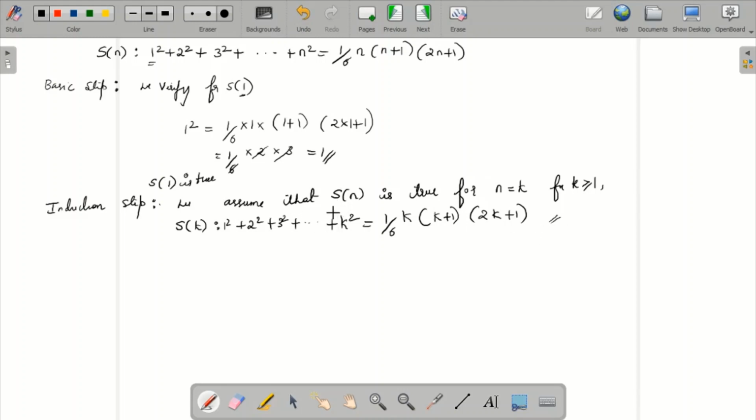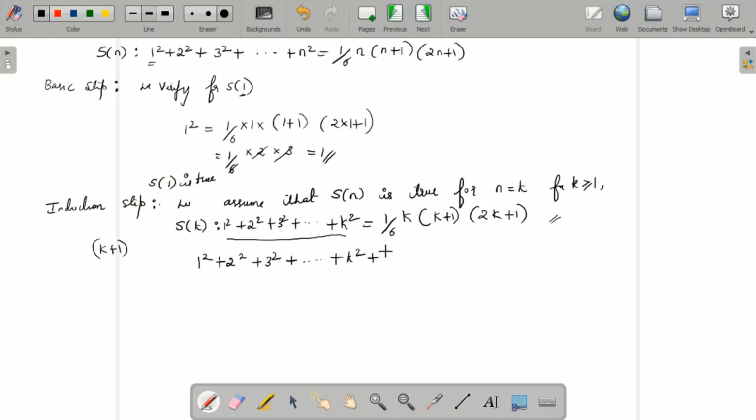Based on this statement being true, we need to prove that it is true for k plus 1. So k plus 1 is the next term. I'll take this LHS. We are trying to prove for k plus 1, so it will be 1 square plus 2 square plus 3 square plus so on plus k square.